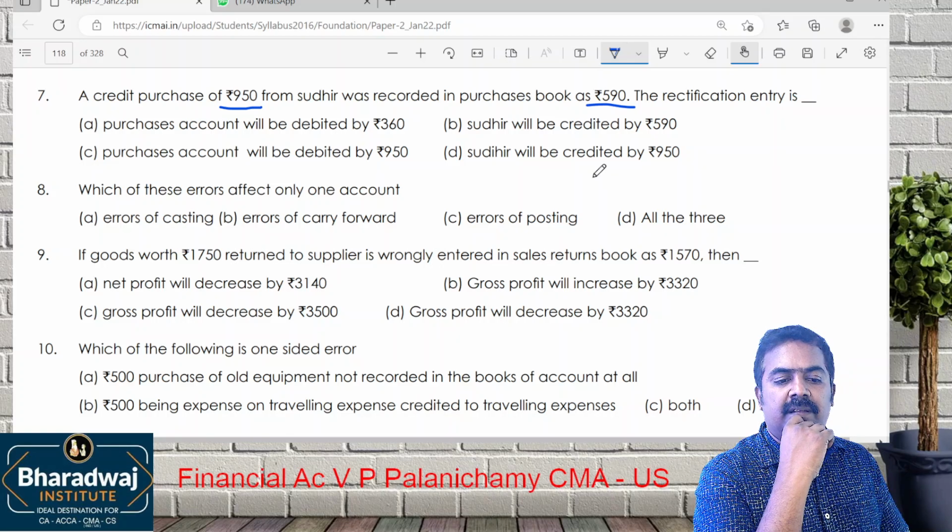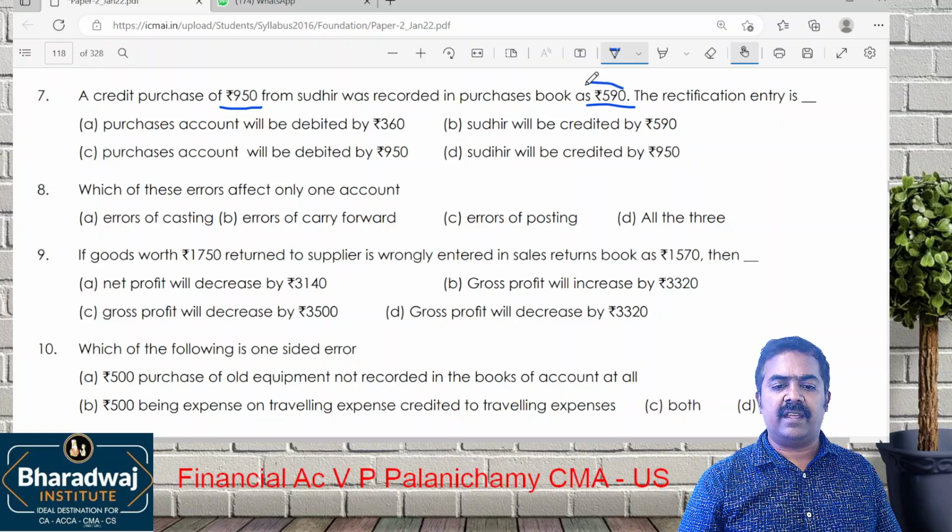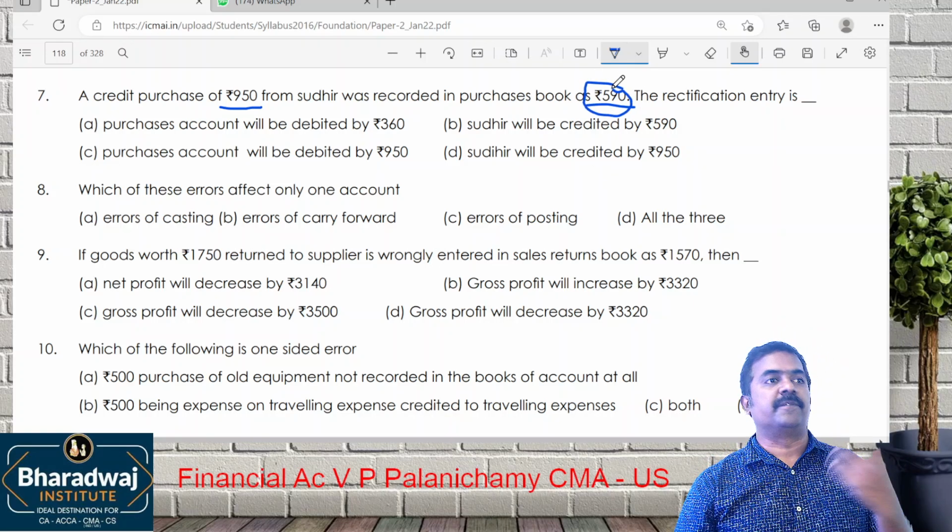How much we receive? 950. Purchase account, how much should have been debited? 950. But we debited only 590. Difference you have to debit further.